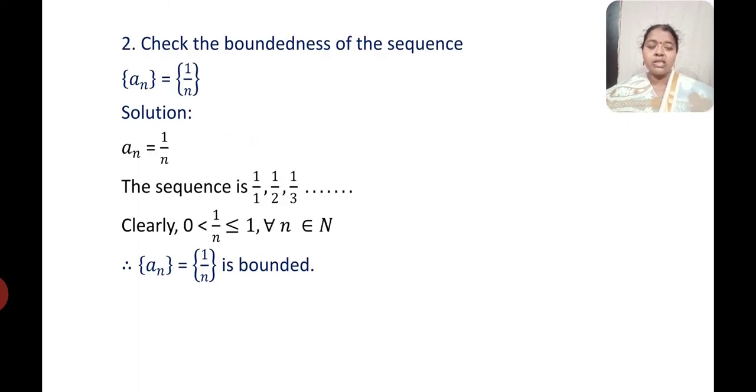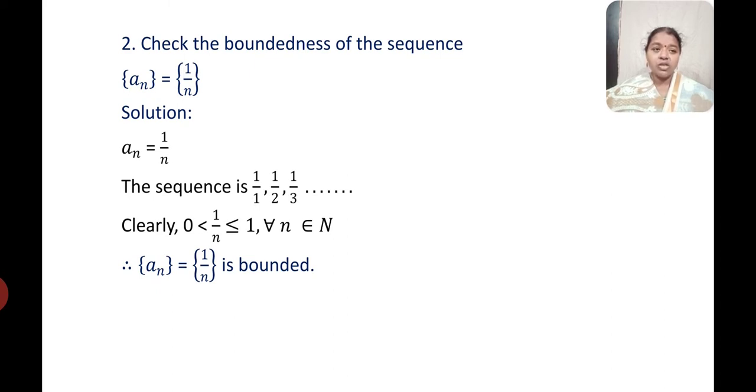Now let's consider the second problem. The problem says: check the boundedness of the sequence a_n is equal to 1 by n. So let's solve this particular problem. Here a_n is equal to 1 by n. As I keep giving the values of n, since it's a natural number, the least value is going to be 1. So the sequence will be 1, 1 by 2, 1 by 3, 1 by 4, and so on.